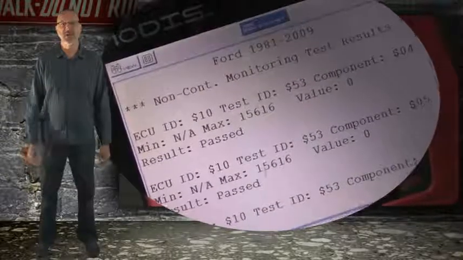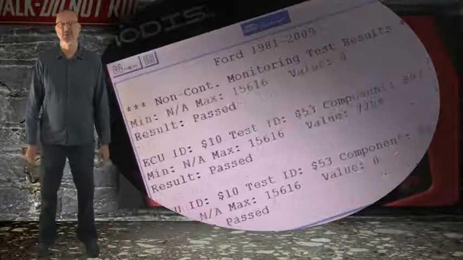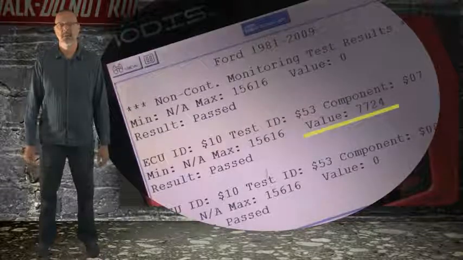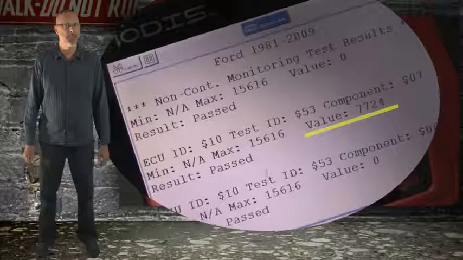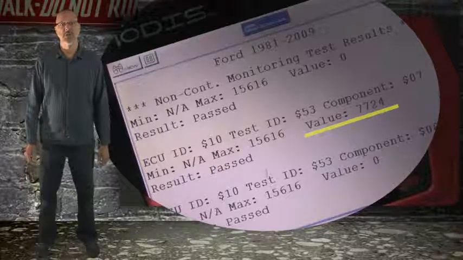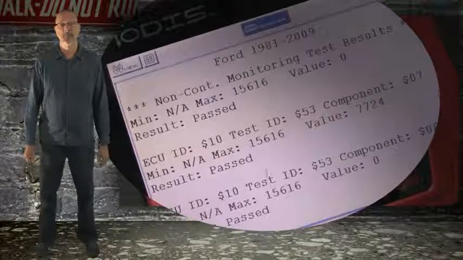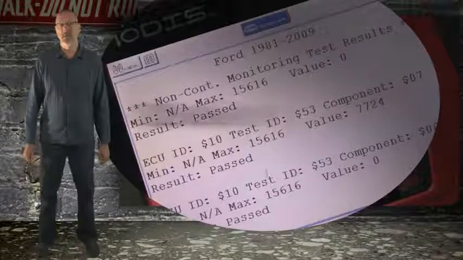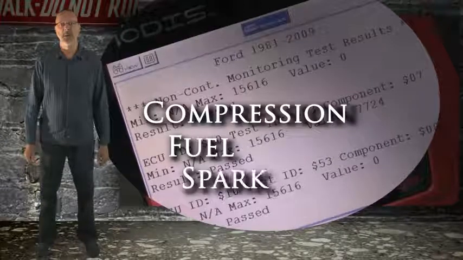As you can see, all the cylinders show 0 misfires until we get to cylinder number 7. Under value, it says 7,724, which is 1.1% misfire on this cylinder. Not enough to turn on the check engine light, but we know there are misfires occurring in cylinder 7 for some reason. This misfire could be occurring because of a compression, fuel, or spark issue.